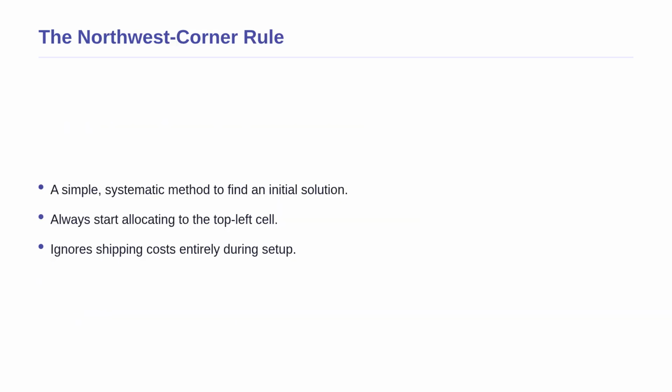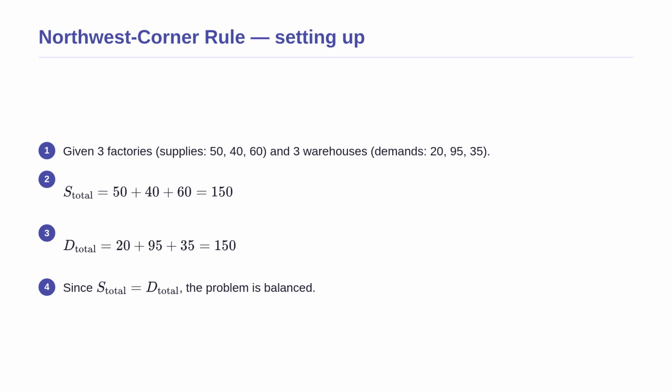With our formulas established, let us look at how to actually build a starting plan. One of the most straightforward methods is the northwest corner rule. Why do we use this? Because it is incredibly fast and systematic. The rule simply tells us to always start allocating goods to the top left cell of our shipping grid, which is the northwest corner. We completely ignore the shipping costs for now. Our only goal is to satisfy supply and demand step by step, moving right or down as factories empty out or warehouses fill up.